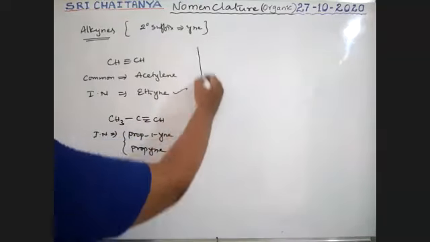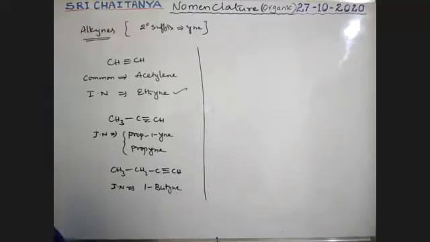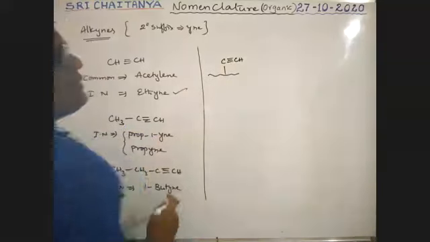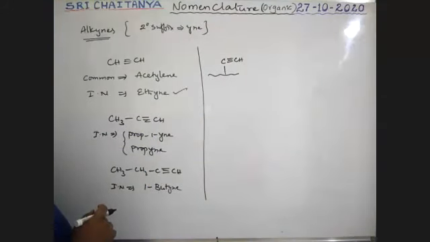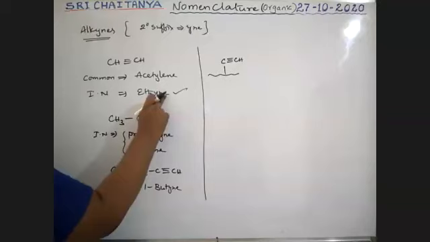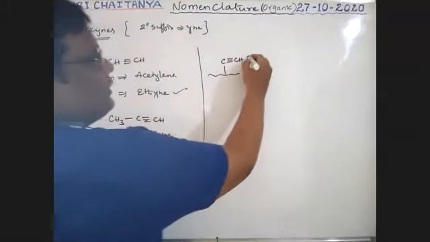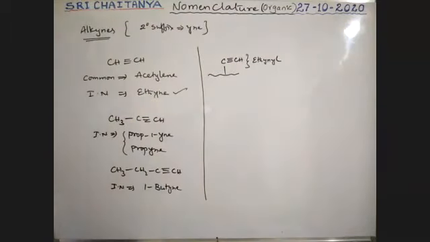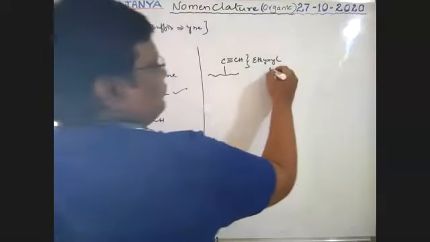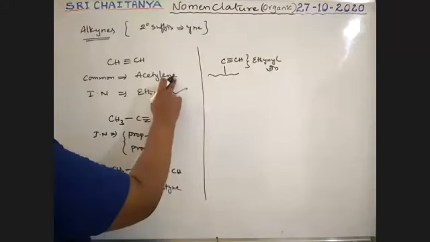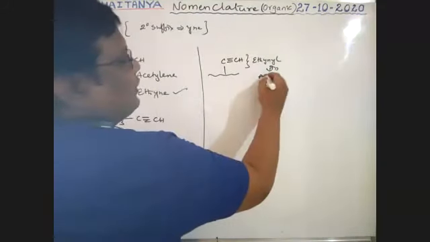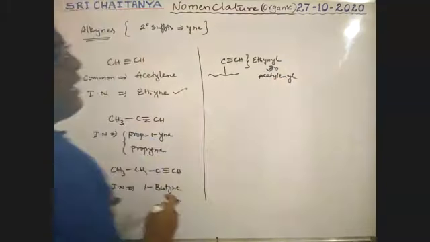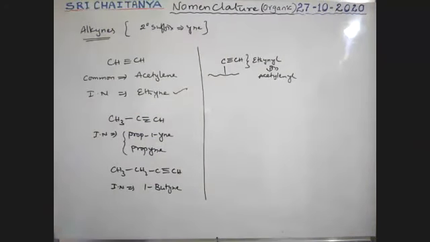Now, if these are substituents, to this longest chain, C triple bond CH is attached. Actually, it is ethyne, boys. So E is replaced with YL. That's why it is ethynyl. Ethynyl is the name. Or it is commonly called acetylenyl. Both are accepted, boys.